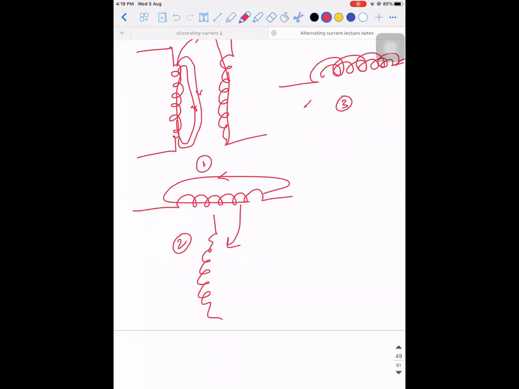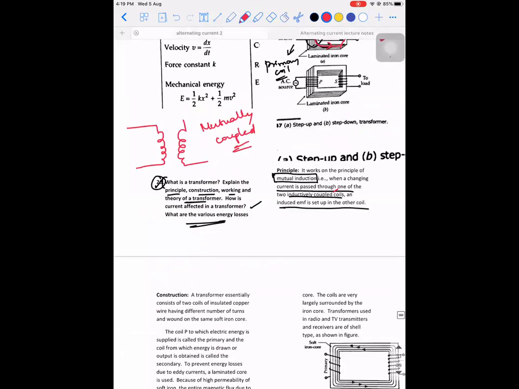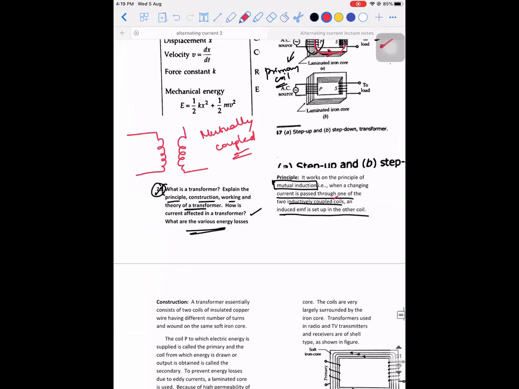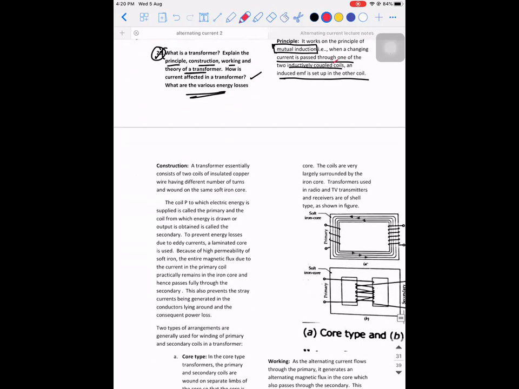So with that idea, they would have thought of how to couple these coils. So what you can do is, for the flux generated by the first coil to get completely linked with the second coil, they would have used a laminated iron core. If you observe your textbook, they would have drawn it like this. In your textbook, they would have given this diagram, the one which is on the right.